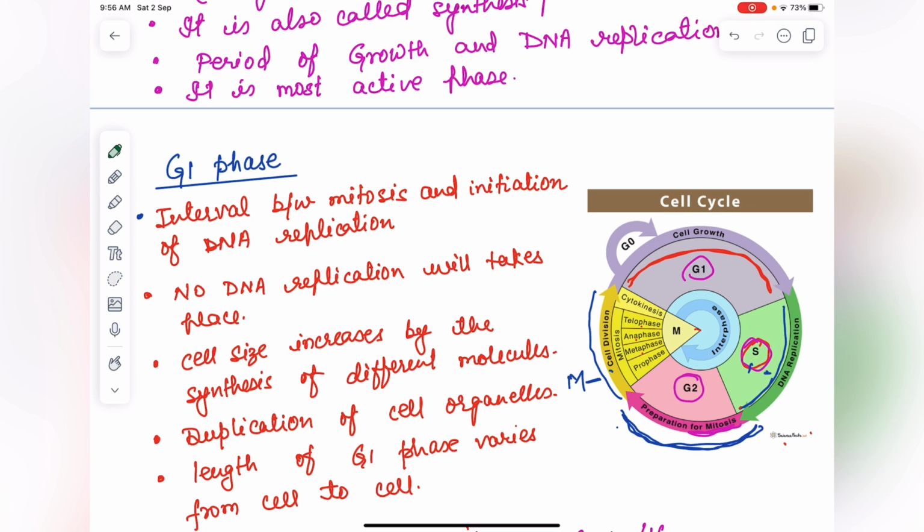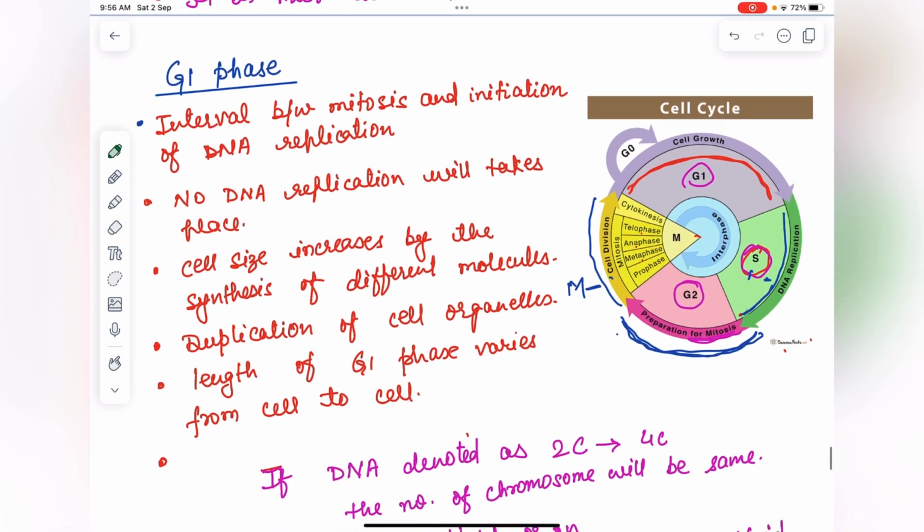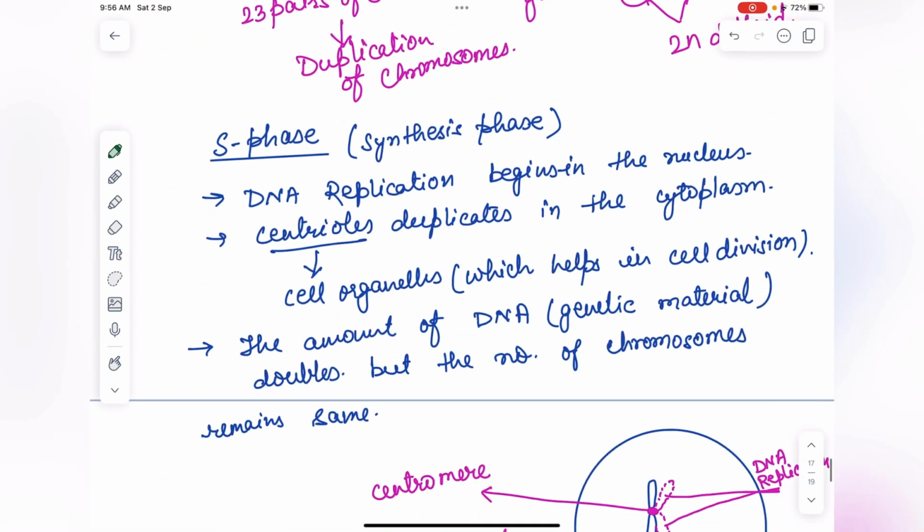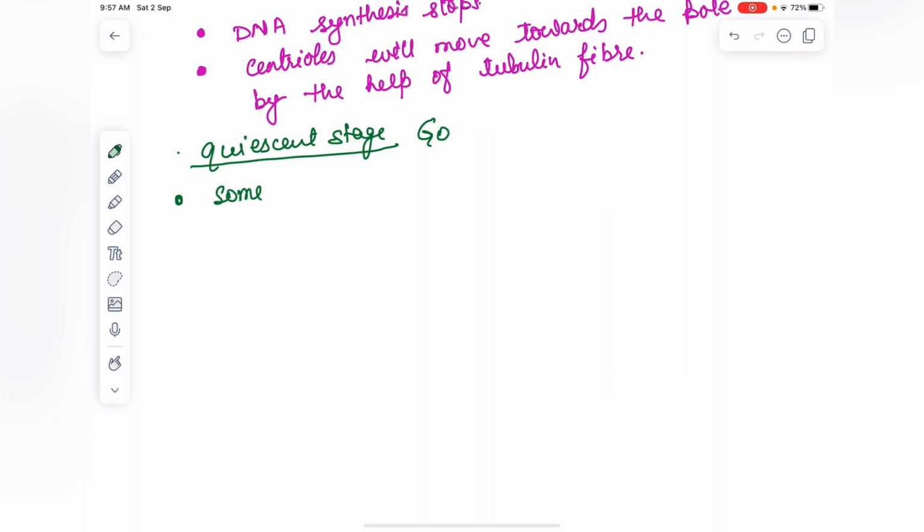Some cells remain metabolically active but do not divide and enter into the special stage called the G0 phase or quiescent stage.